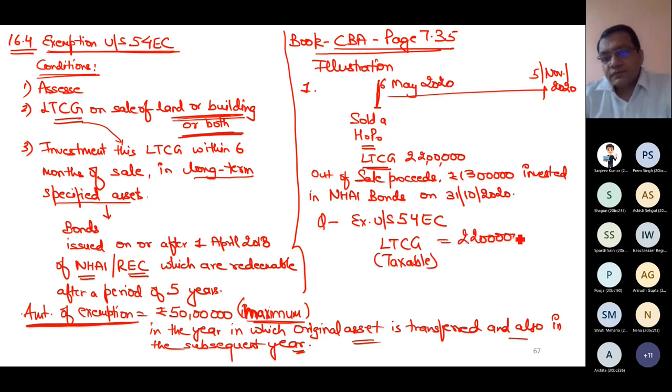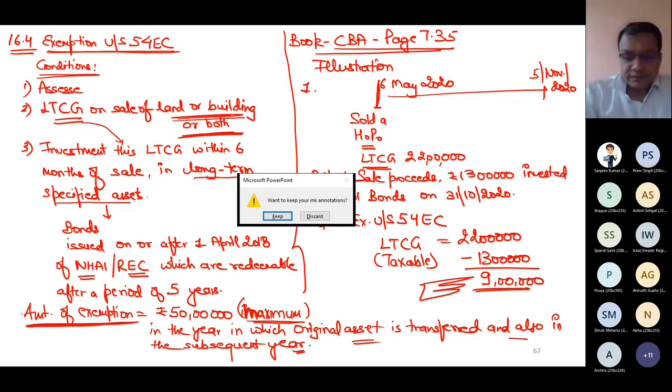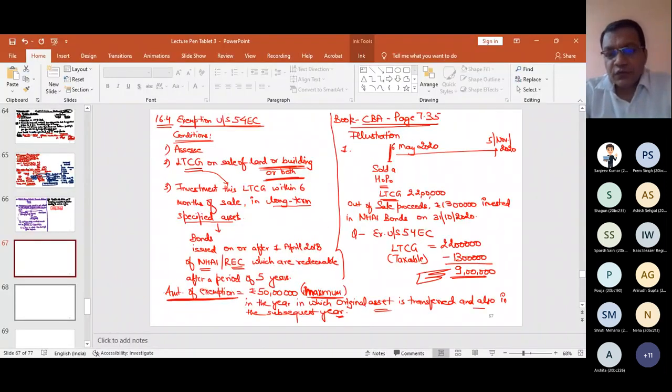Sorry, it will not become 13 lakh, it will become 9 lakh. 13 lakh is the exemption. Please raise your hand if this point is clear. It is easy as compared to 54, 54B and 54D.